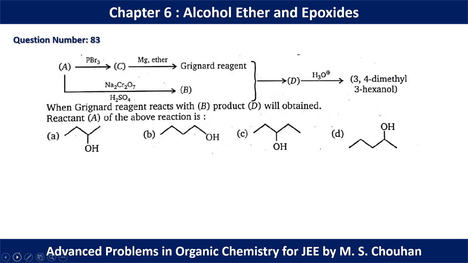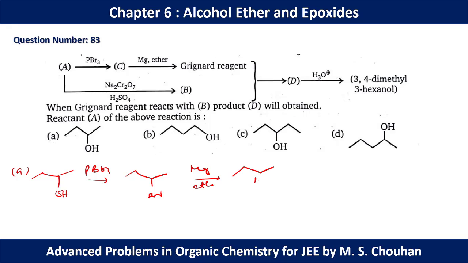In question number 83, if we start with molecule A, that is a 2-degree alcohol, PBr3 will give you the bromide, magnesium in ether will give you MgBr, and this 2-degree alcohol with Na2Cr2O7 will give you a ketone.